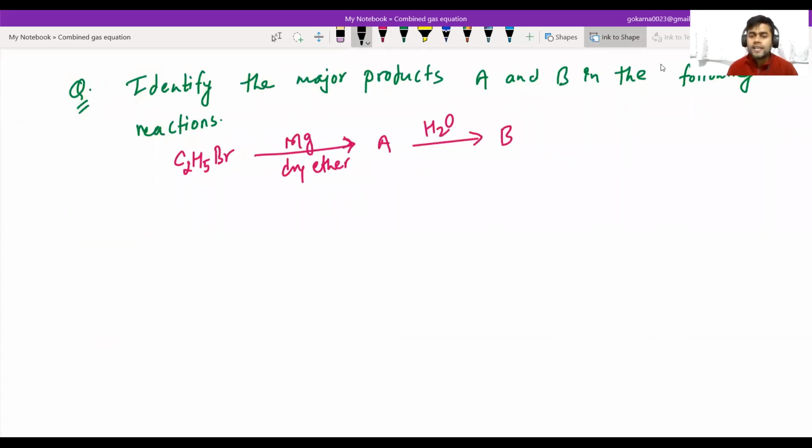Okay, let's see another question. Identify the major products A and B in the following reactions. We have C2H5Br, the haloalkane bromoethane.